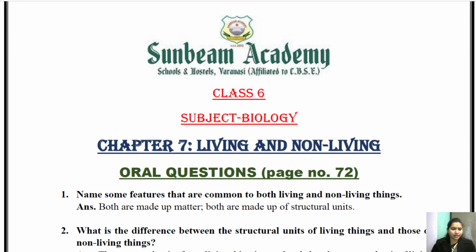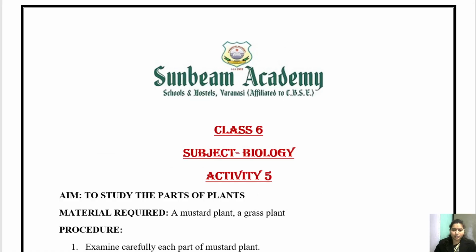Okay, so I think you are ready with your activity notebook. So there are three activities: activity 5, activity 6 and activity 7. All these three activities are from the chapter getting to know plants. So you are not going to mention the name of the chapter. You will only write activity 5, activity 6 and activity 7. Okay, so let's start with the discussion, children.